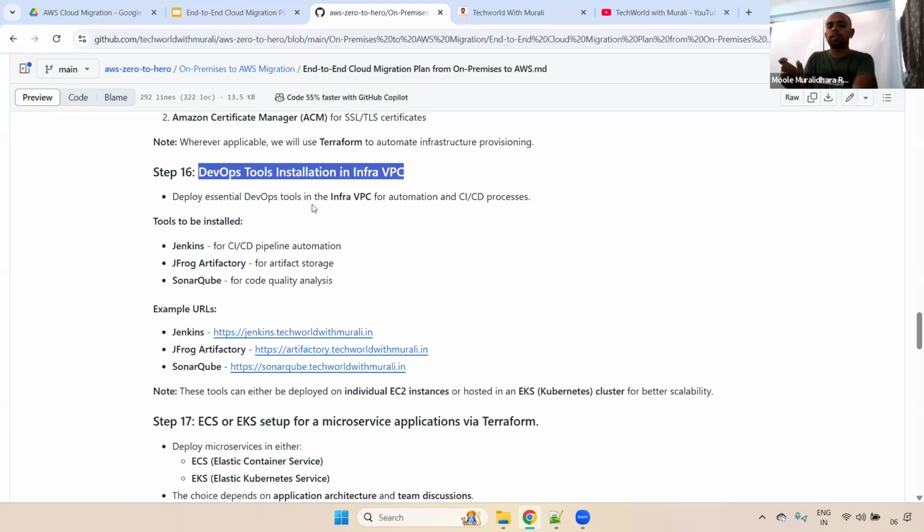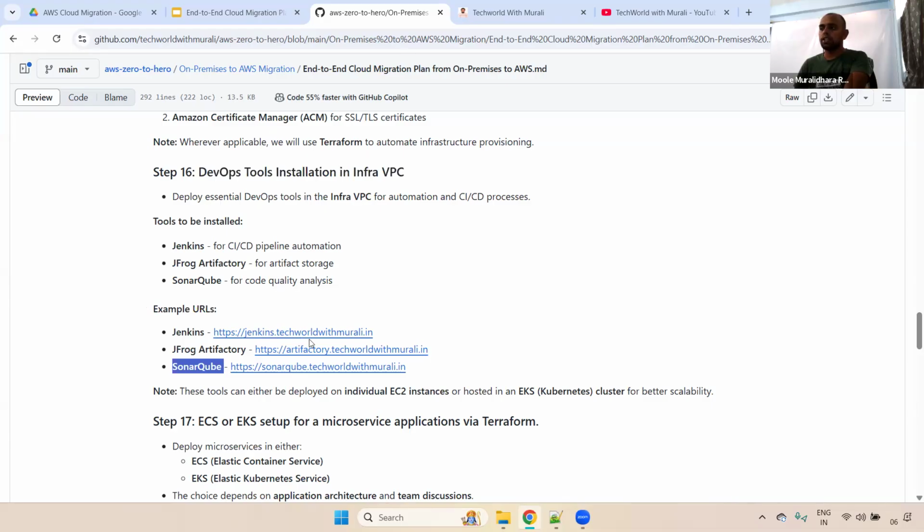From the infra VPC, we set up the connectivity between dev to infra, QA to infra, test to infra, UAT to infra, pre-prod to infra, production to infra. We set up the communication. Now what will happen? When you run the Jenkins job to deploy to production, we already have that connectivity. When you trigger the job, we set up the assume role concept. We connect to one specific account, which deploys automatically to the destination accounts. Okay, understand that?